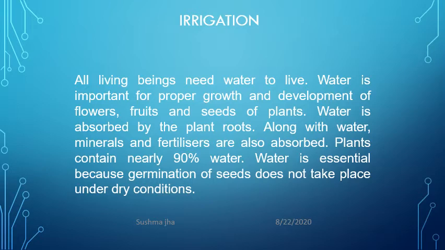So water is absorbed by the plant roots, so we have to provide the water. Along with water, minerals and fertilizers are also absorbed by the roots of the plants. Also the plant body is nearly 90% water. So water is essential for germination of seeds, and they do not germinate if the condition is dry.